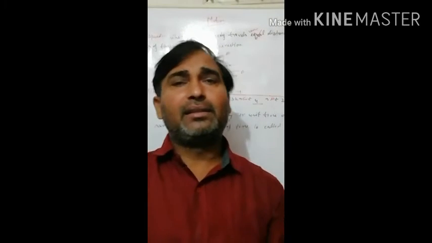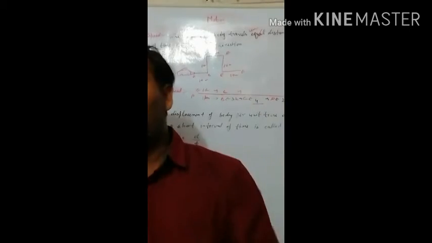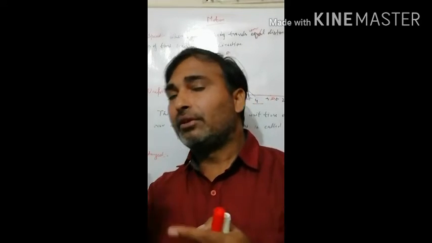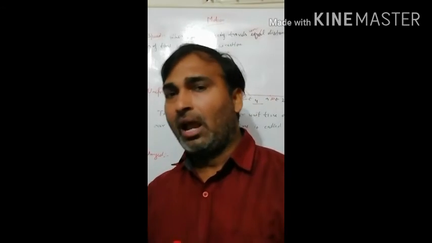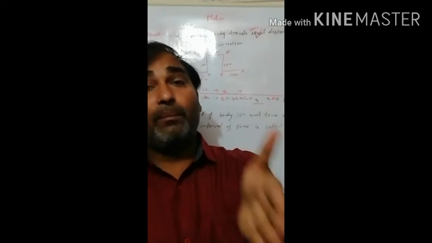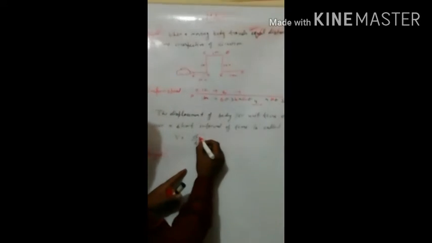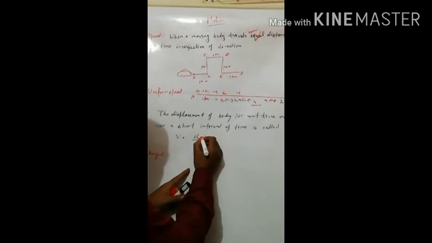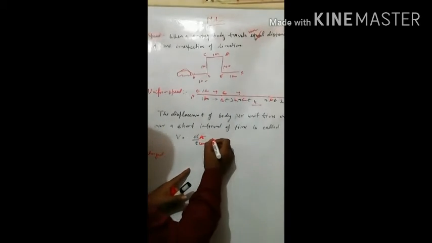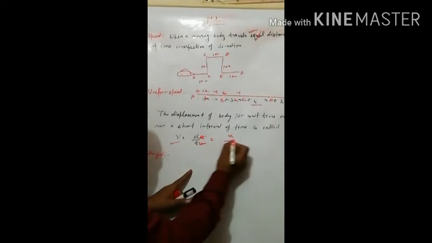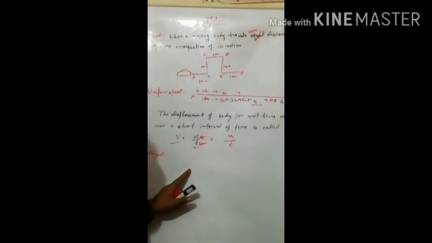If you write displacement, then displacement has both magnitude and direction. If you mention distance, you mention a particular direction: speed and distance have magnitude, and when you show direction, that distance becomes displacement. In this way, the formula of velocity is displacement upon time. Suppose the displacement of a body is x and the time taken is t, then the formula of velocity will be x upon t, and if you want to write, then d upon t.